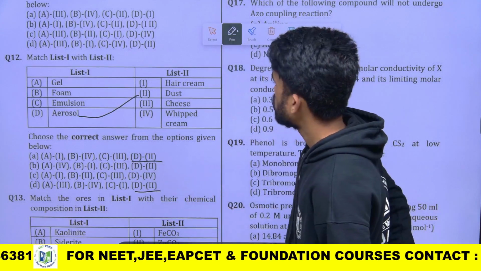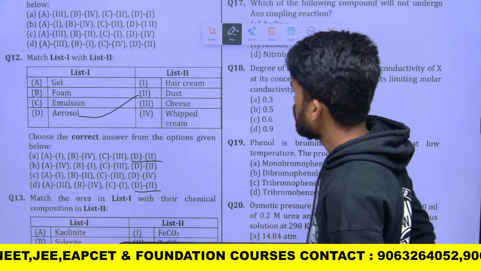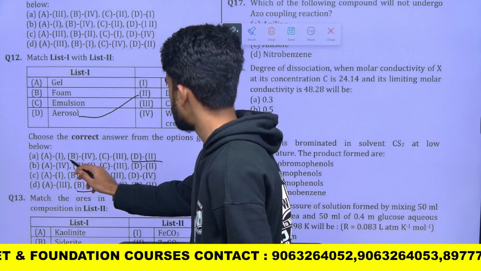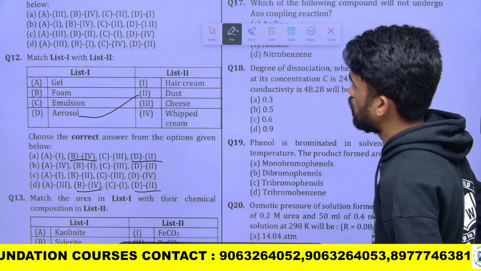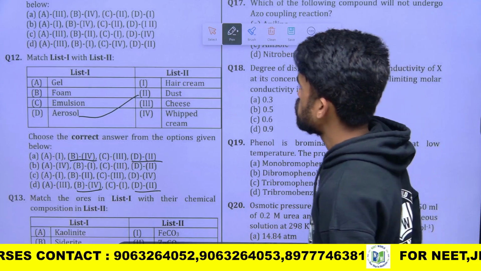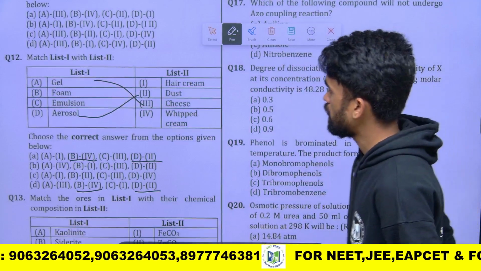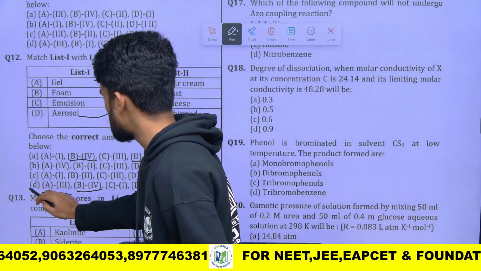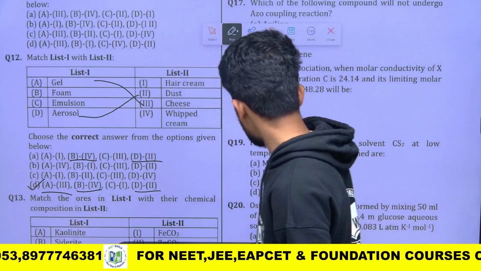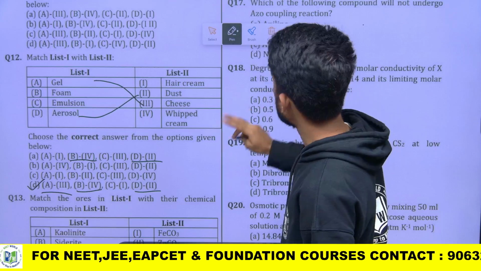So D2, where do we have D2? Yes, D2 here. Then next, foam is whipped cream, B4, which we have here. Then next, emulsions and gel. Gel contains cheese, curd, everything comes under gel. So A3. So the fourth option is correct for this question. I hope it is also clear now. No confusions, right? Let us move further. So option D is correct for this question.